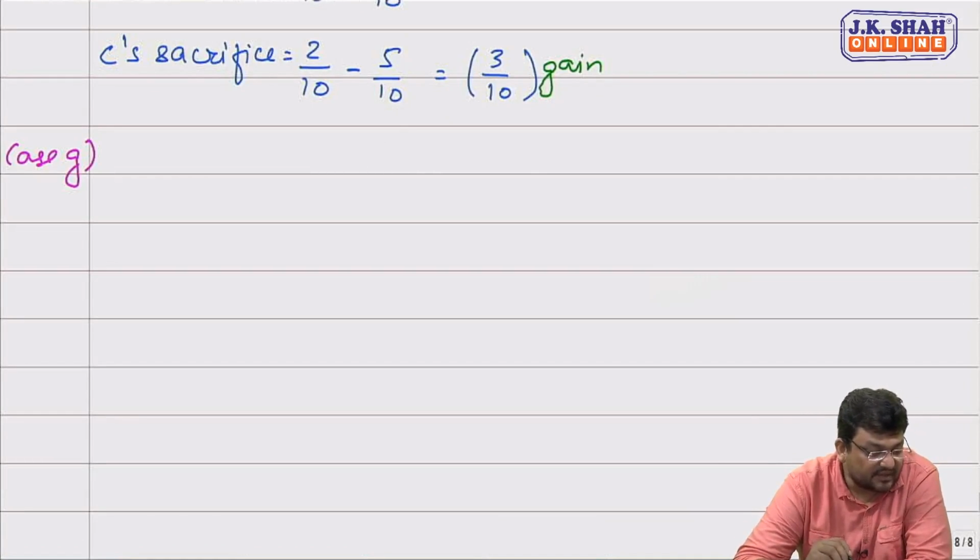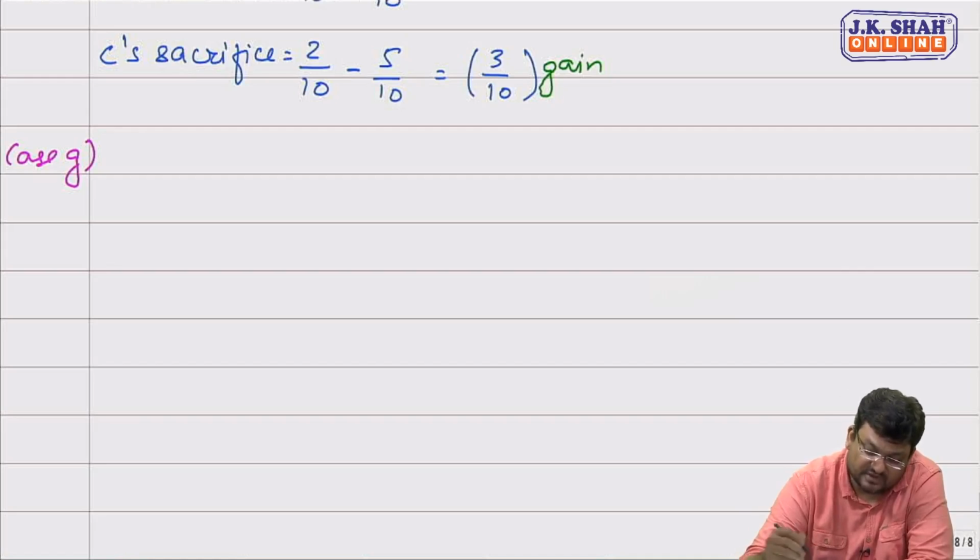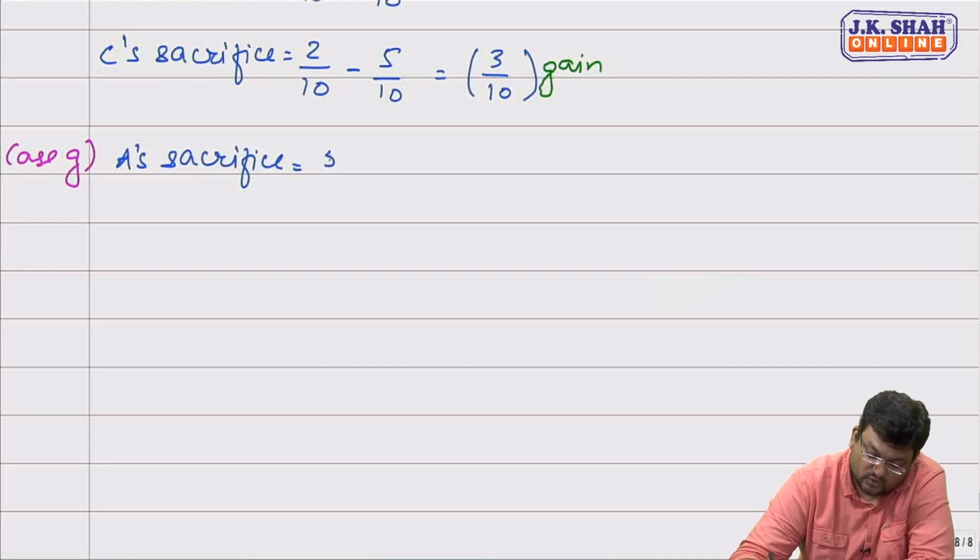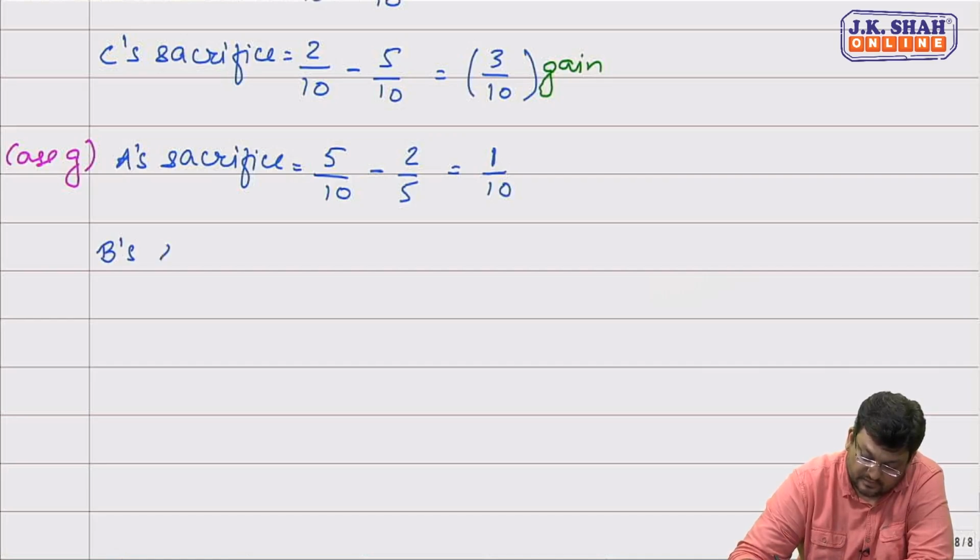Case G, the new profit sharing ratio is 2:1:2. So same way, what will be A's sacrifice? A's old share was 5 by 10, new share is 2 by 5. So A's sacrifice is 1/10. B's sacrifice. Old share was 3/10, new share is 1 by 5. B also sacrificed 1/10.